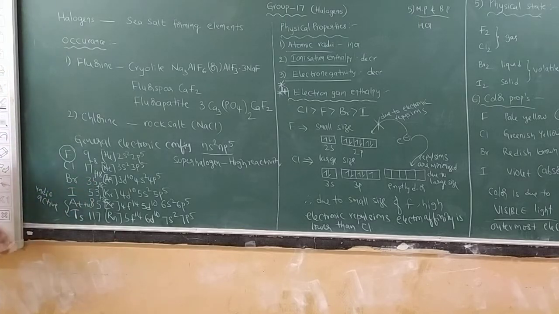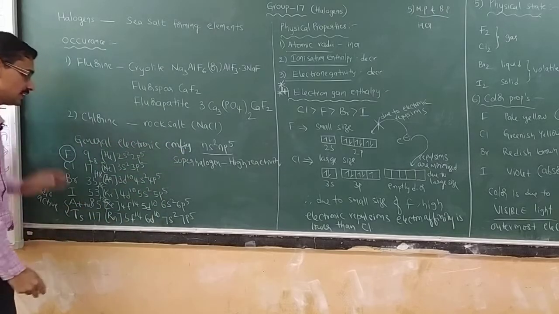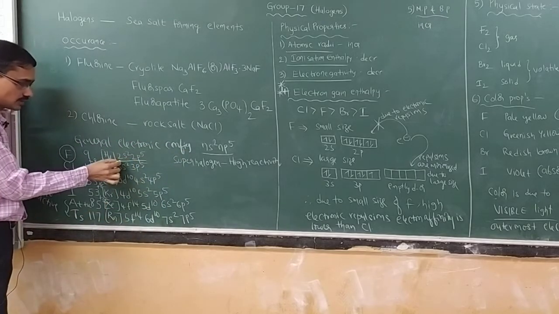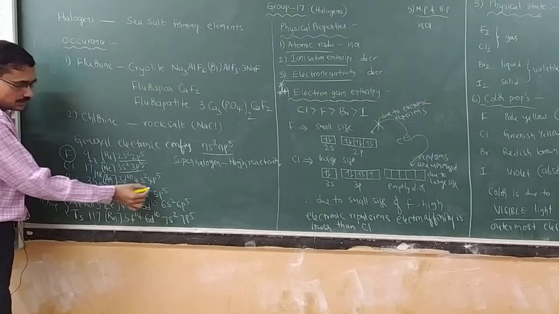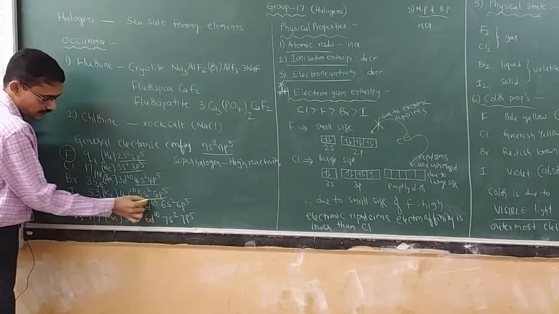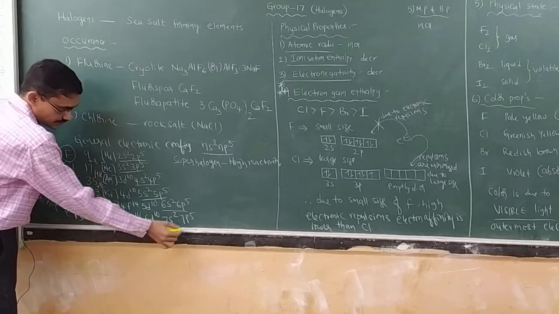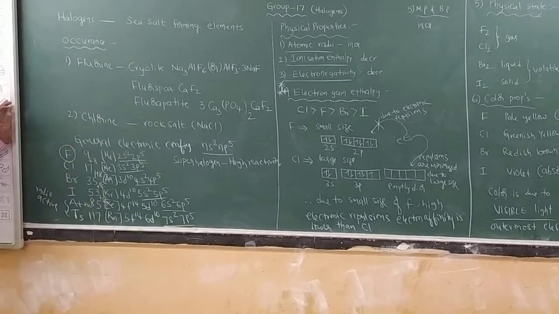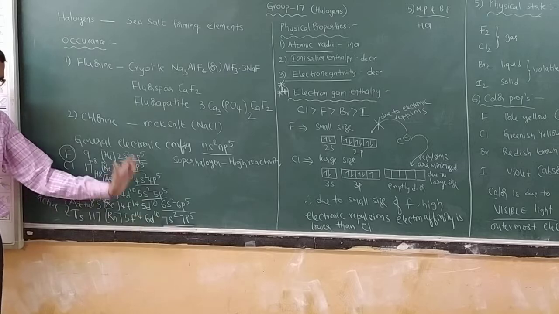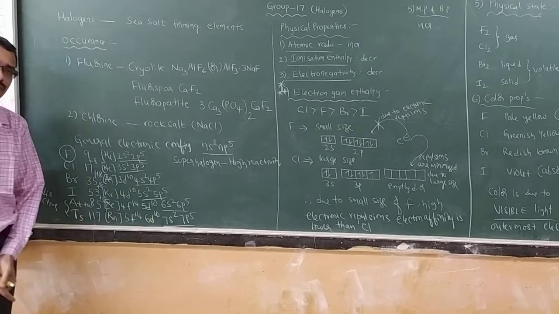Better to remember like that. These are the atomic numbers. Next, the general electronic configuration, I told you ns2 np5. So the outermost orbital will have 2s2 2p5, 3s2 3p5, 4s2 4p5, 5s2 5p5, 6s2 6p5, finally 7s2 7p5 for tennessine. They exhibit this type of electronic configuration.